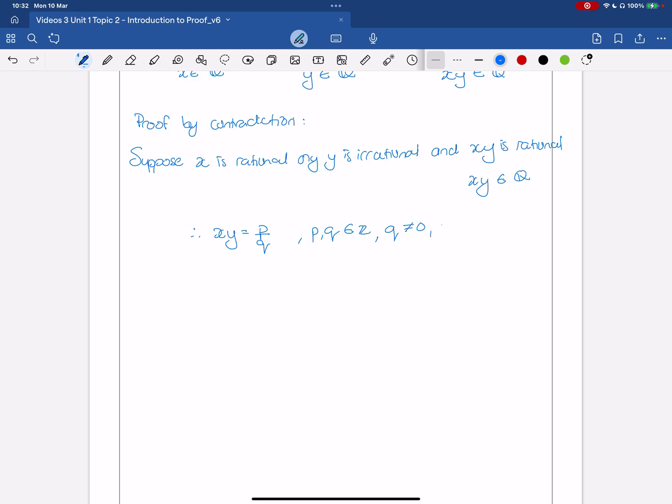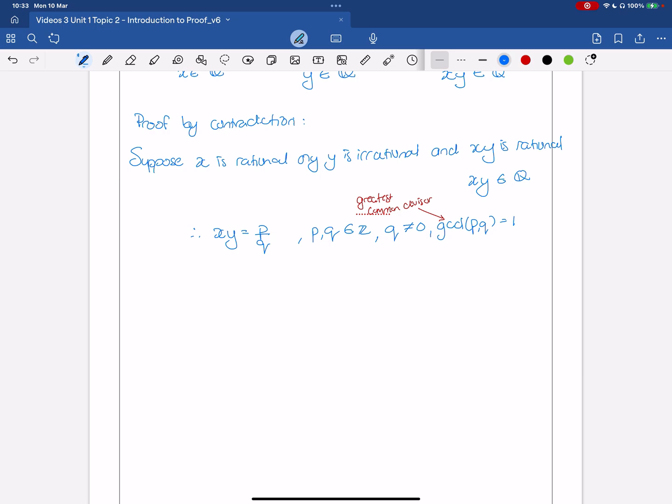And the greatest common divisor, that's what a GCD is, of p and q is going to be 1. It's just a fancy way of saying it is completely simplified. It's a simplified fraction. Okay.